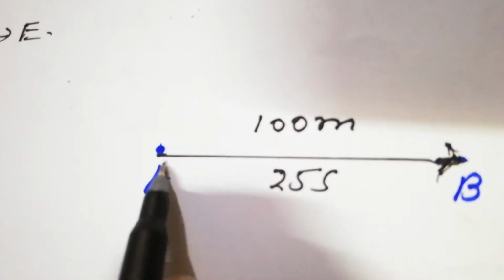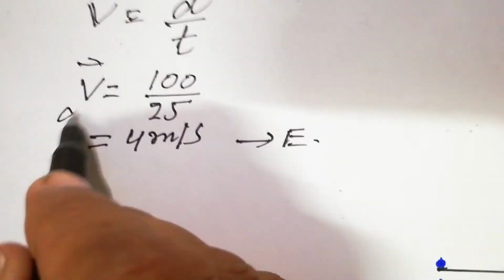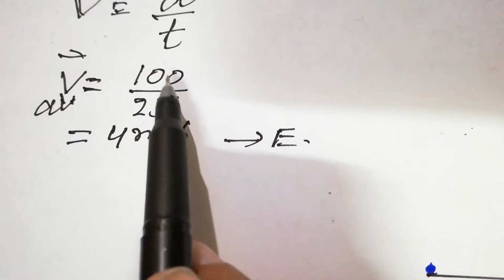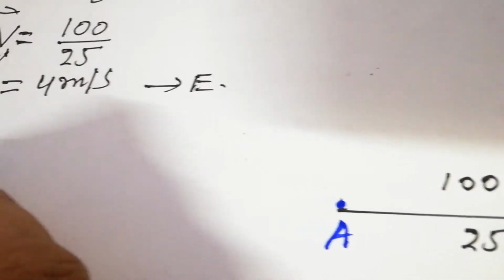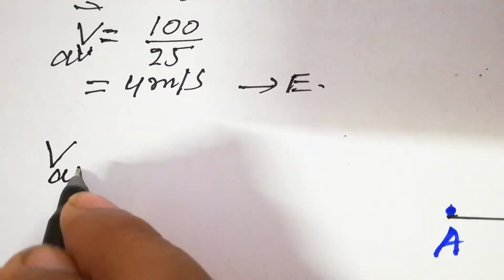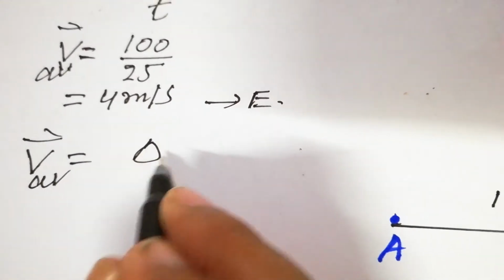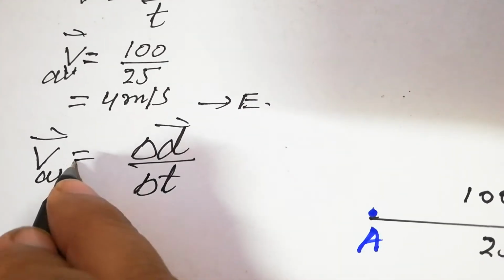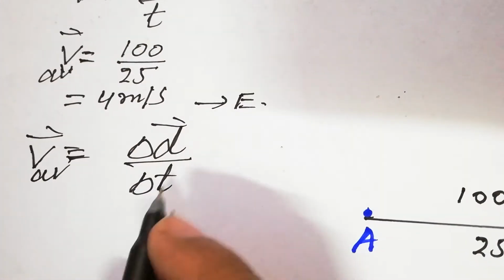So that is the total displacement 100 meter, and the total time is 25 seconds. So you divide it. So it's an average velocity. Students, it's an average velocity: total displacement divided by total time. So we can write average velocity as V average. It is the ratio of total displacement divided by total time, and its unit is meter per second.